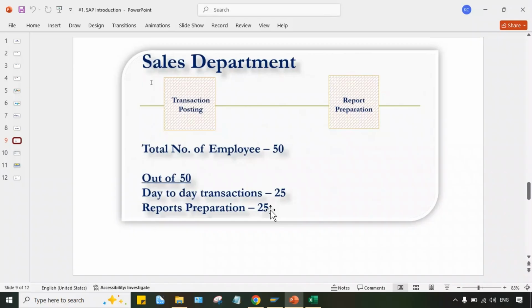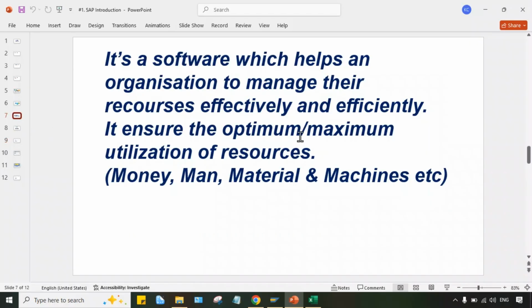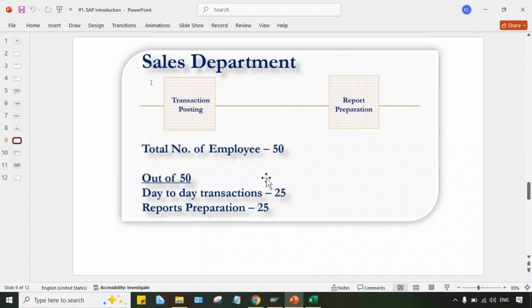So maximum utilization is happening. Optimum utilization is happening. That's what I have specified here in the definitions, right? It's a software which helps an organization to manage its resources effectively and efficiently. Look at the resource management: 50, and now after implementation only 25. So these 25 people can be utilized in a different activity. So maximum utilization is happening, isn't it?